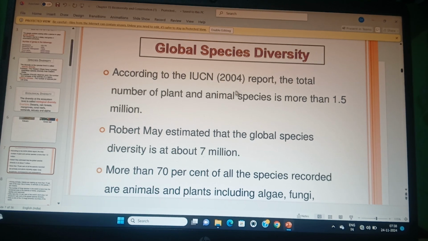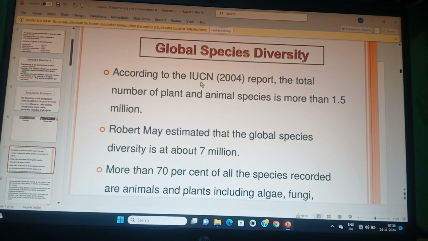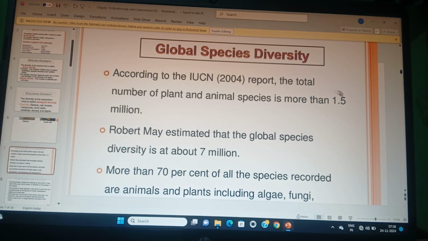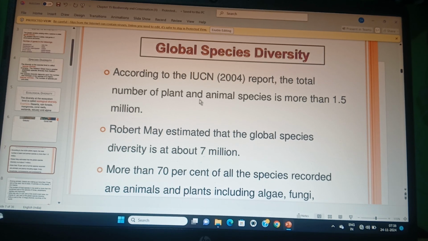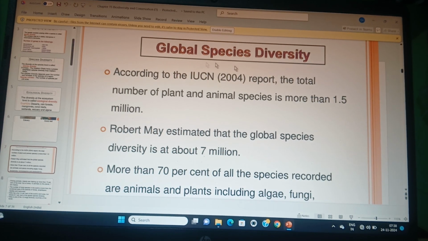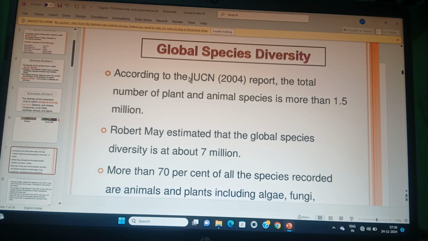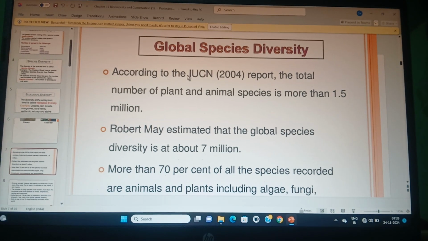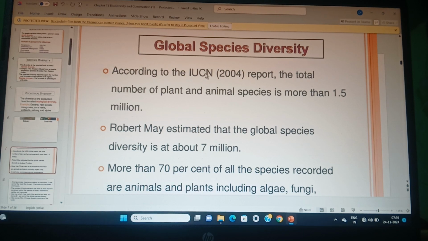So what does the IUCN say? According to the IUCN, more than 1.5 million species are present on our planet. What is the full form of IUCN? Please comment. Yes, you are right. International Union for Conservation of Nature and Natural Resources.